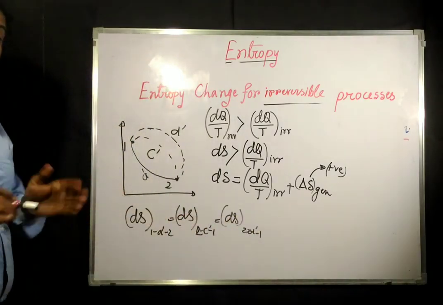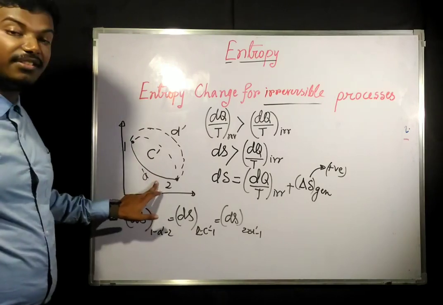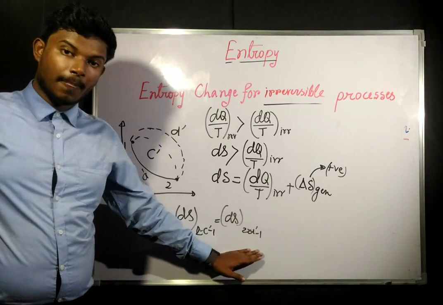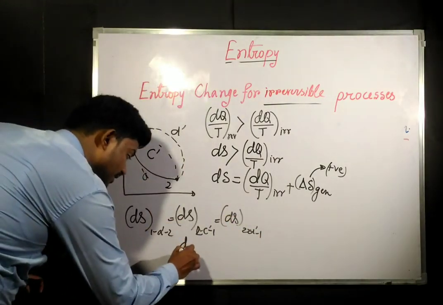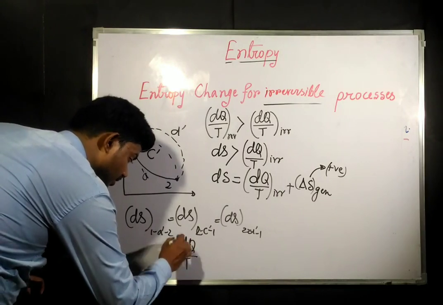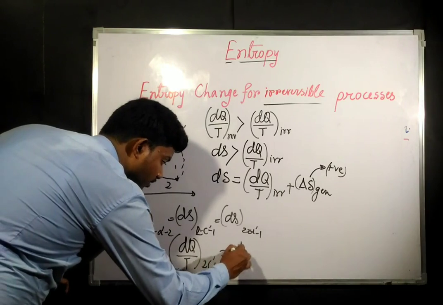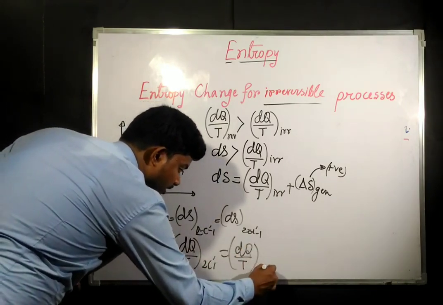All of these are equal to the reversible entropy change. But that does not mean that dq by T of 2c dash 1 is equal to dq by T of 2d dash 1.